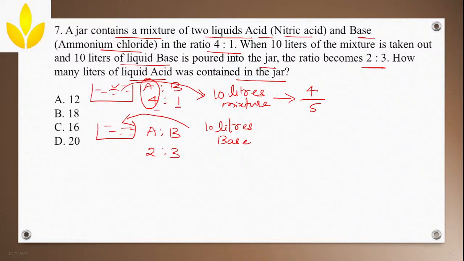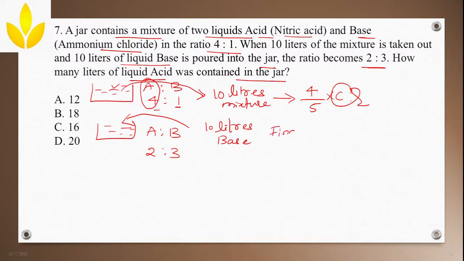4 plus 1, that will come in the denominator, so the acid is 4/5 of the total quantity. Now what is this? This is what we have to find out. Now for this I gave you a formula. What was that?